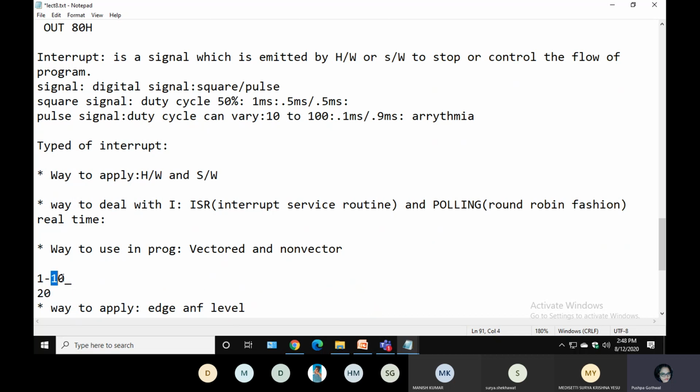Your main program will go to the 20th location, perform the task of the interrupt, then come back to the 10th location. This way of dealing with the interrupt is called a vectored interrupt. The meaning is that if the processor knows the location in the main program where it has to come back after performing the interrupt task, that kind of interrupt is called a vectored interrupt.